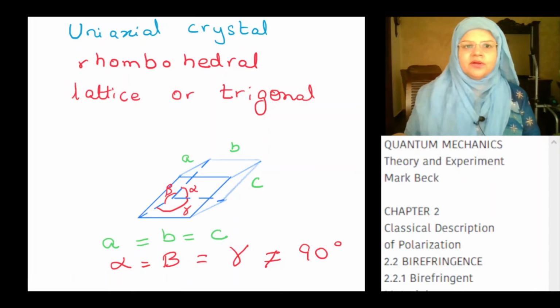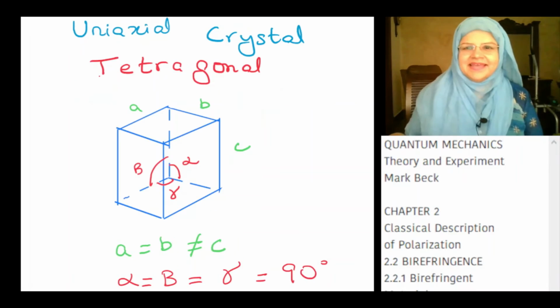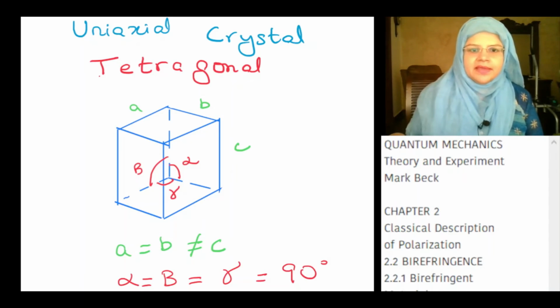Another example of uniaxial crystal is rhombohedral, lattice or trigonal. In this case, A is equal to B is equal to C. The sides are equal, but alpha, beta and gamma, the angles, are not 90 degrees. An example of this is the calcite crystal. Another example of uniaxial crystal is tetragonal crystal. In this case, side A is equal to side B, but it is not equal to side C. Alpha, beta, gamma, the angles are equal to 90 degrees.